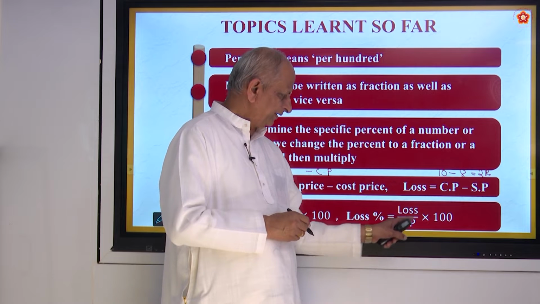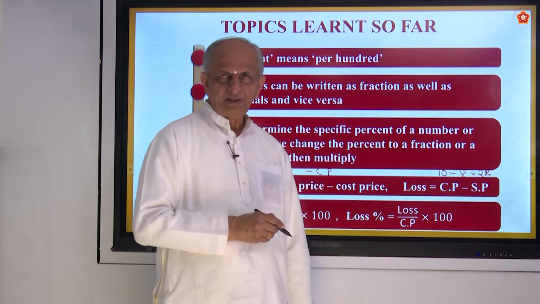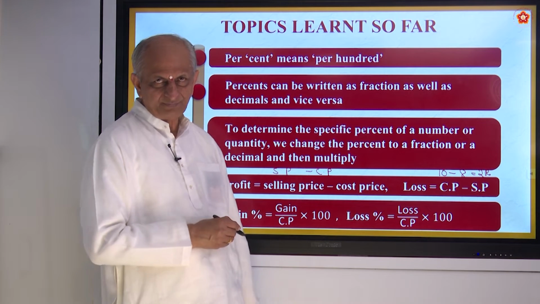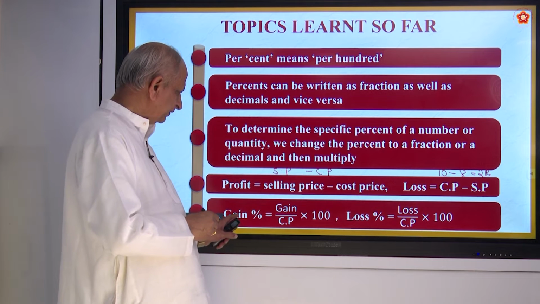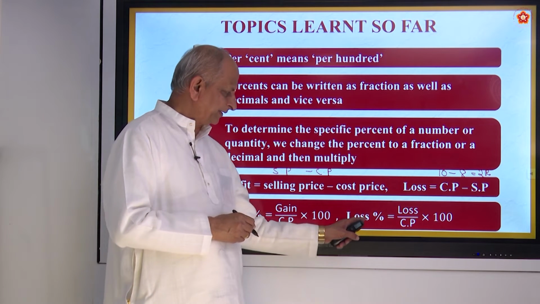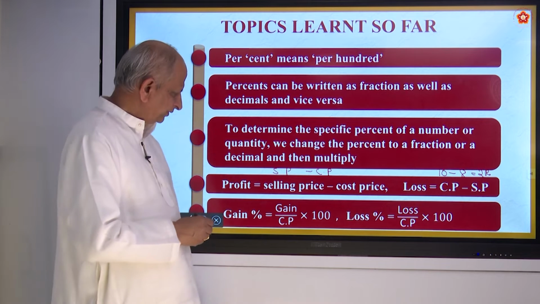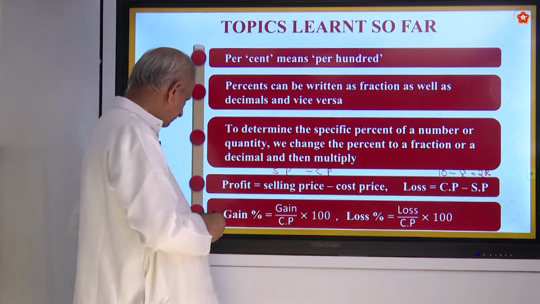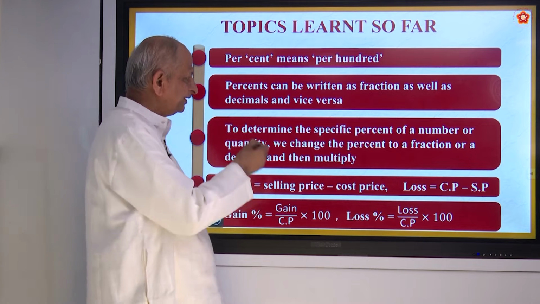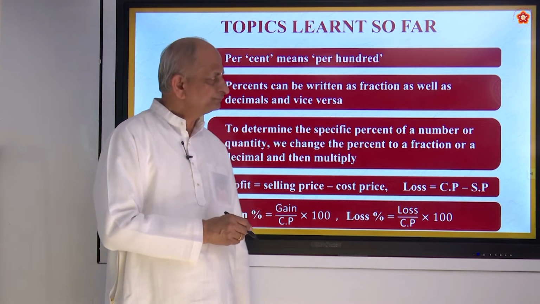So 2 by 10 into 100. Loss is 20%, we say. Is it not? So don't forget that the gain percentage or loss percentage is calculated on cost price. Okay. So these are the things we already studied, right?